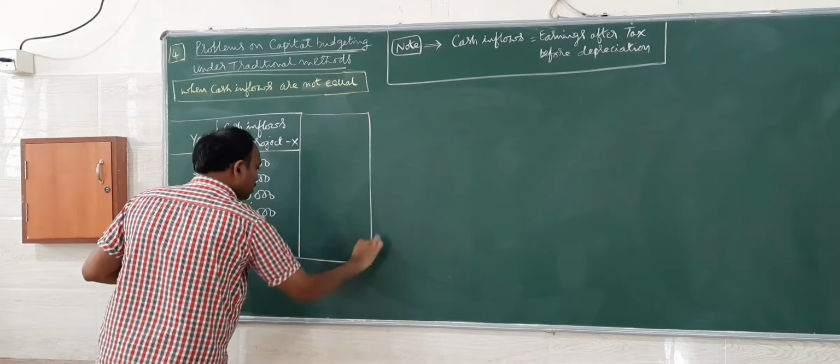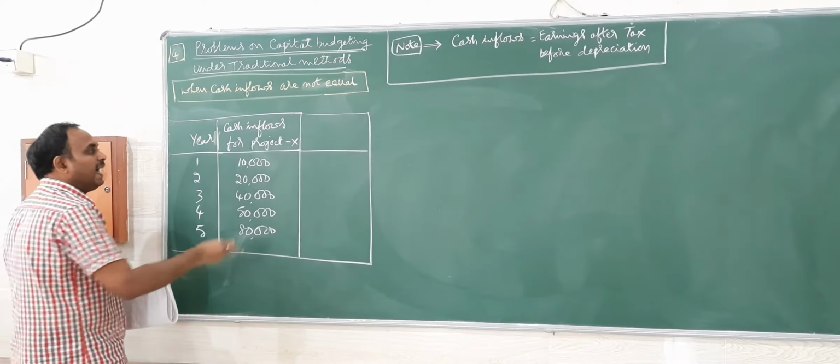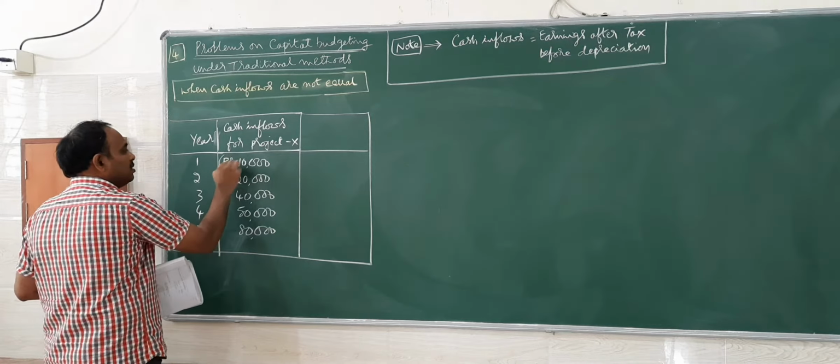So this is the information they have given for project X. This is the cash inflows in rupees.